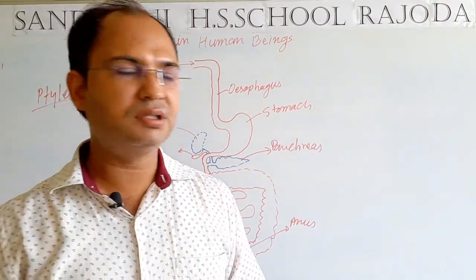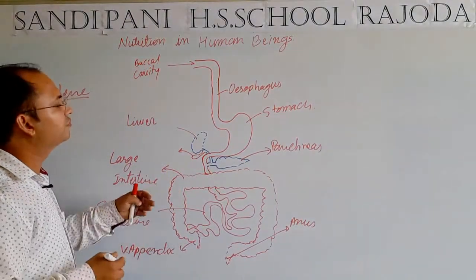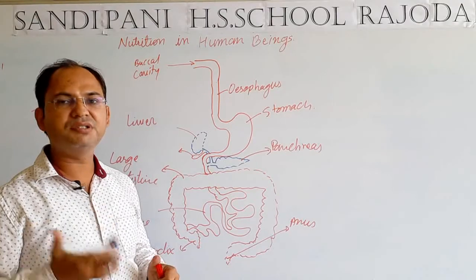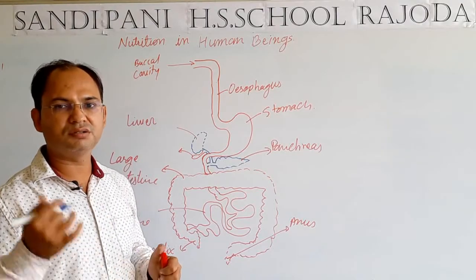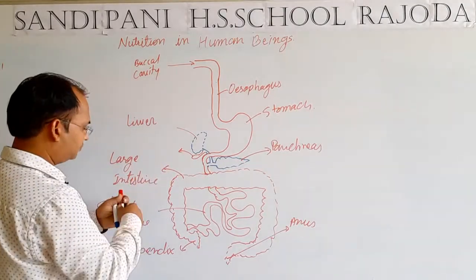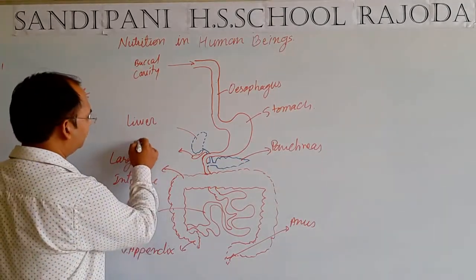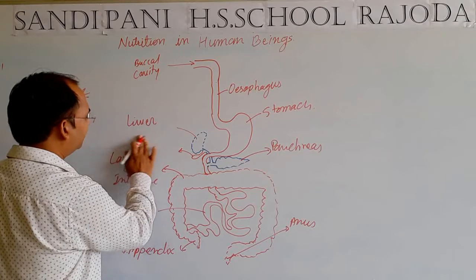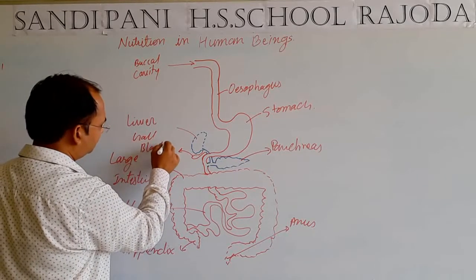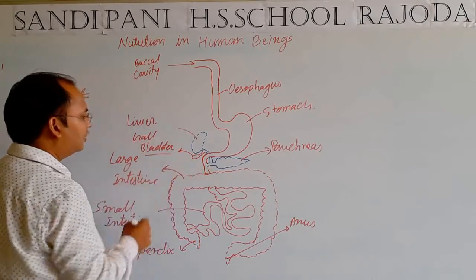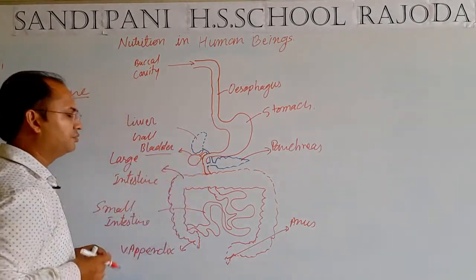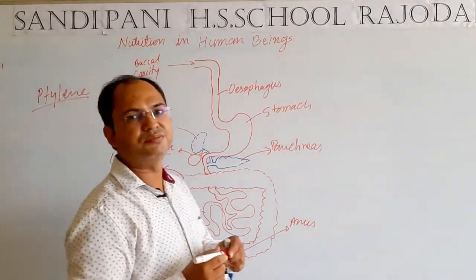So students, now let's understand how the food moves and which different types of changes take place through the digestion. Here this is our esophagus, the gallbladder, a storage tank for bile juice.